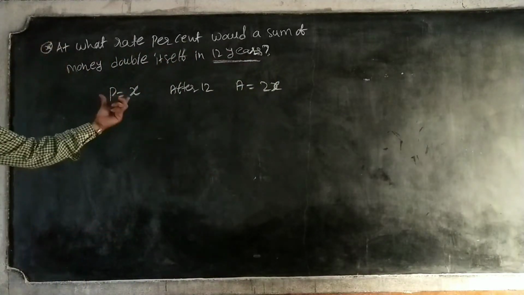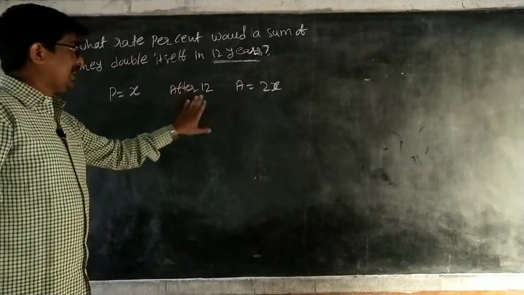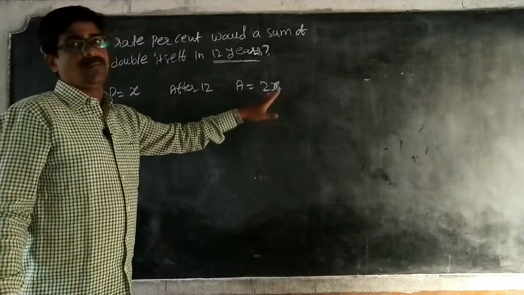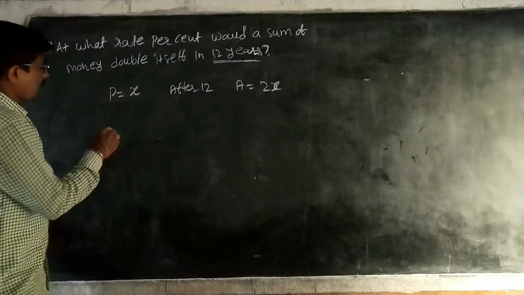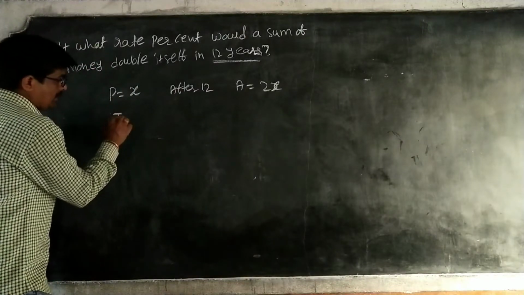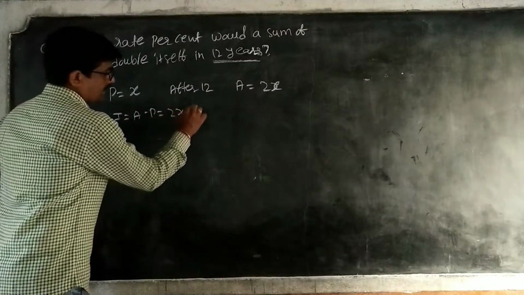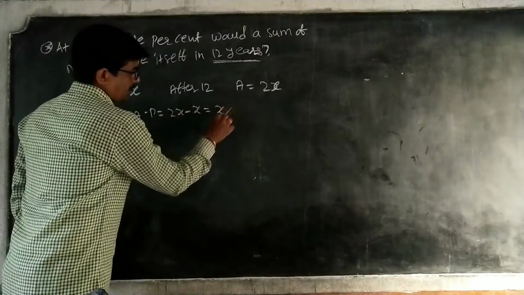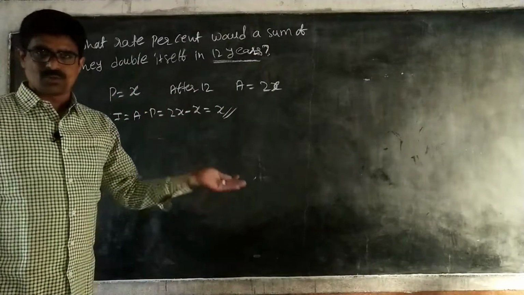So principal is X, and the amount after 12 years becomes double, means 2x. So I is equal to A minus P, that is 2x minus x, that is equal to x. Instead of x I could take 100 also, no problem.